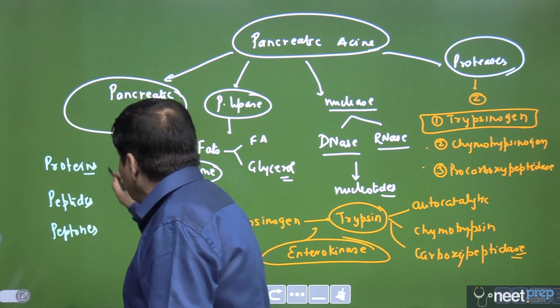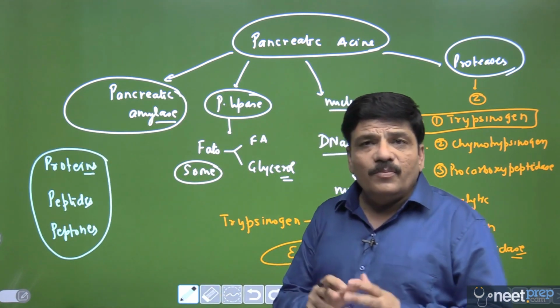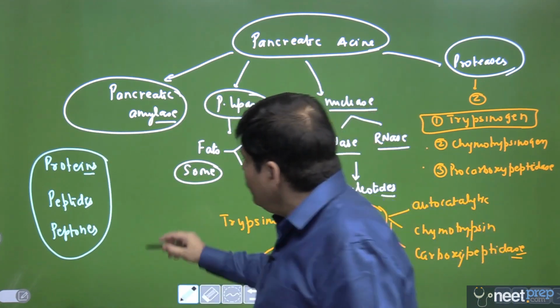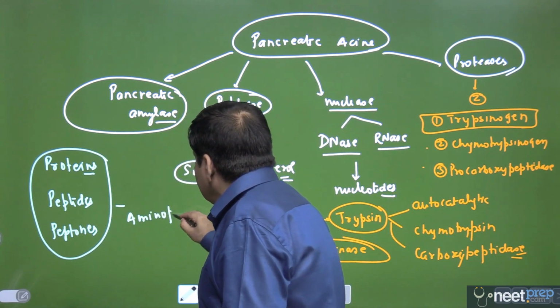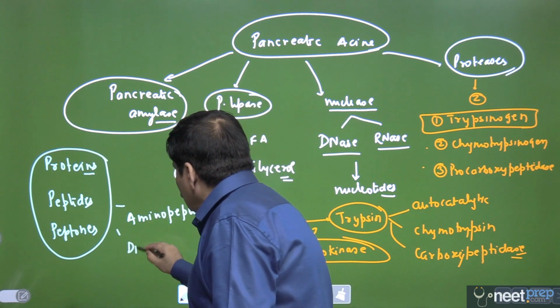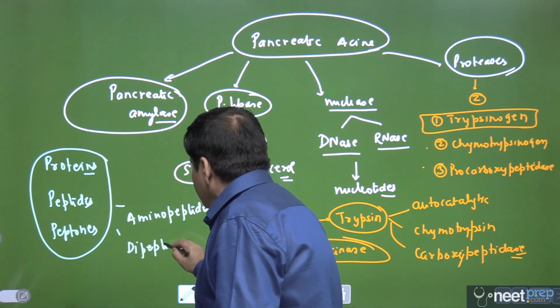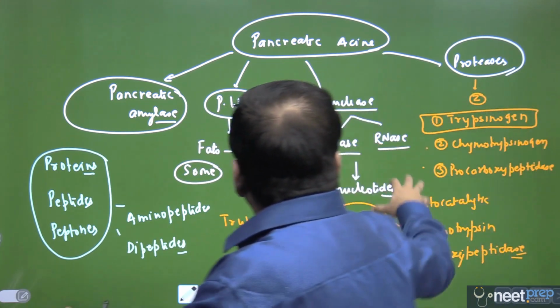I hope you can now easily understand this. This is what the pancreatic proteolytic enzymes will act on, and they will be hydrolyzed into very simple aminopeptides and dipeptides.